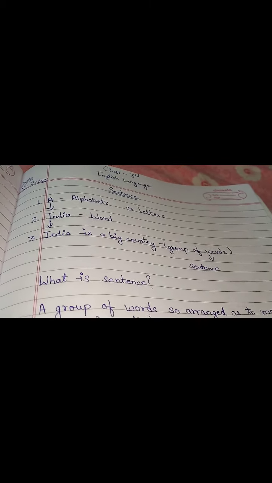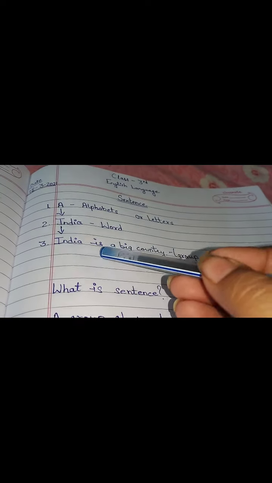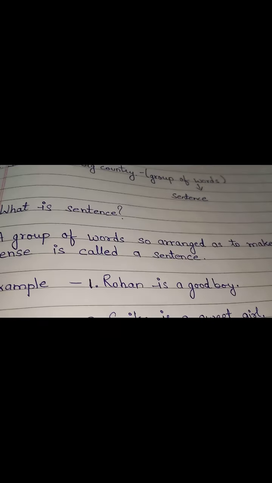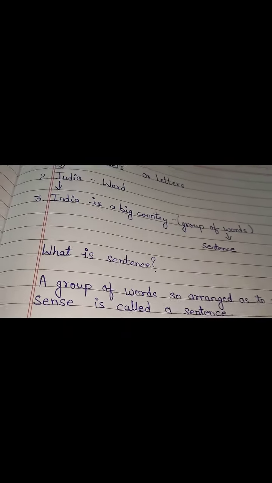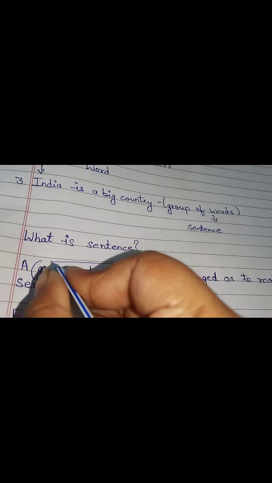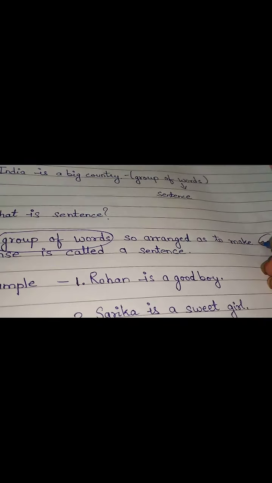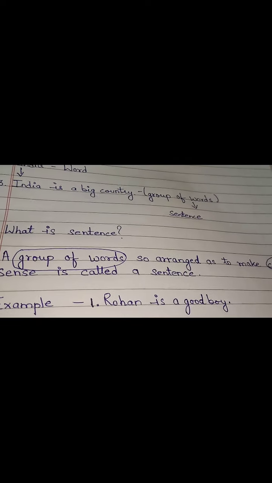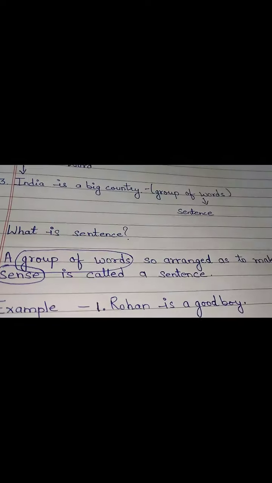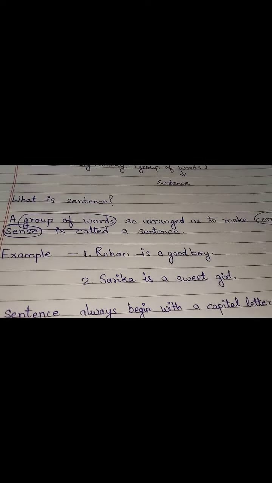Now in the sentence form it is India is a big country, right? What are these? A group of words that make a complete sense. They are called a sentence.